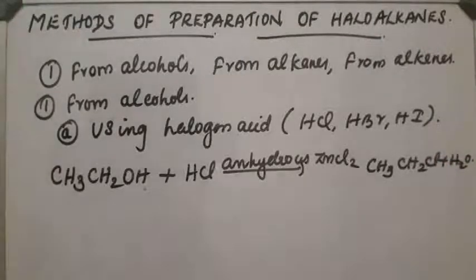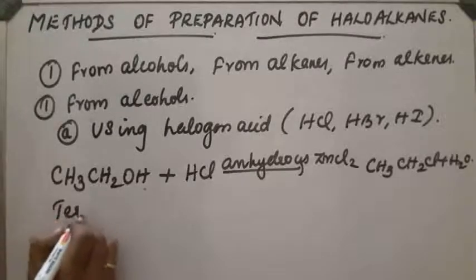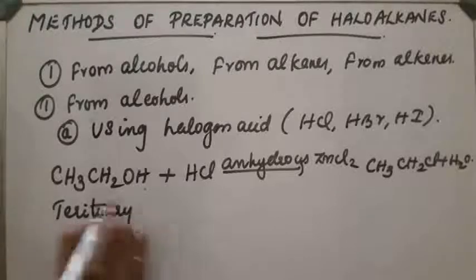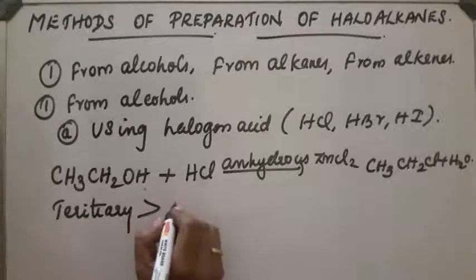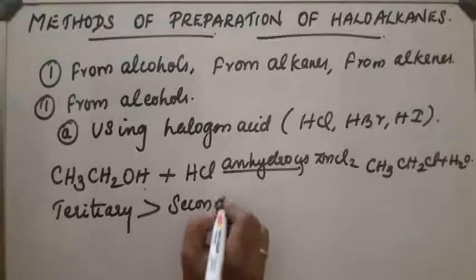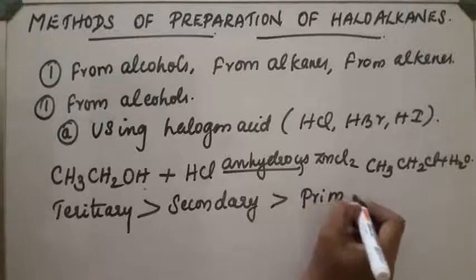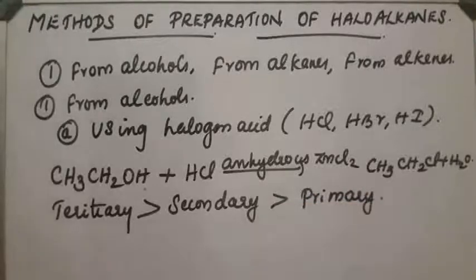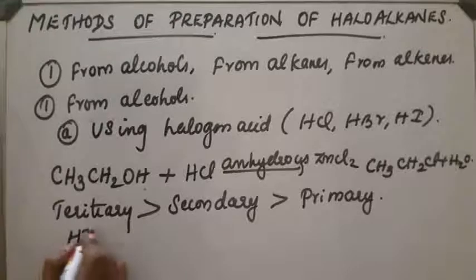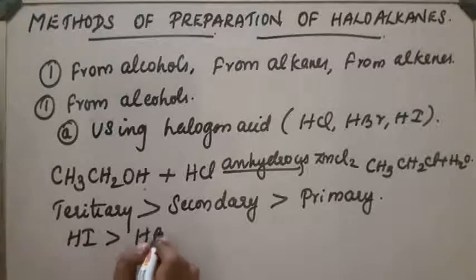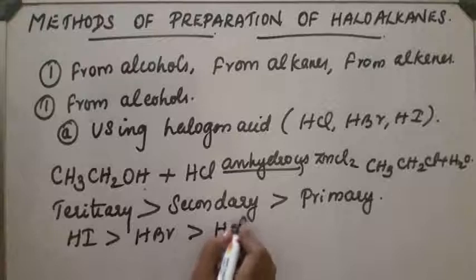The order of reactivity of alcohols varies. Tertiary alcohols are more reactive than secondary, which is more reactive than primary. Also, in the case of halogen acids, the reactivity order varies. HI is more reactive than HBr, which is more reactive than HCl.